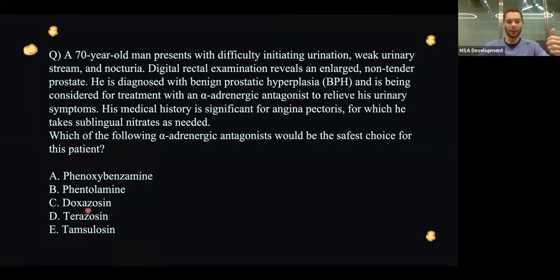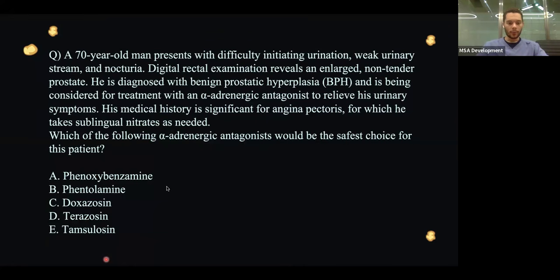They are agonists. Doxazosin and terazosin are non-selective. They have systemic effects, and they could worsen your postural hypotension or could worsen your hypertension because the patient is already on nitrate. And so the only answer that does make sense is tamsulosin, which is selective for your alpha-1A receptors in your prostatic urethral smooth muscle cells.